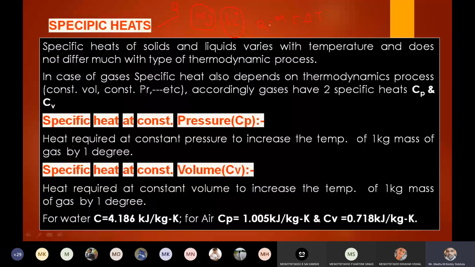So we can define specific heat as the amount of heat required to increase the temperature of 1 kg of mass by 1 degree centigrade. That is the definition of the specific heat. Fundamental definition. You should not forget that.